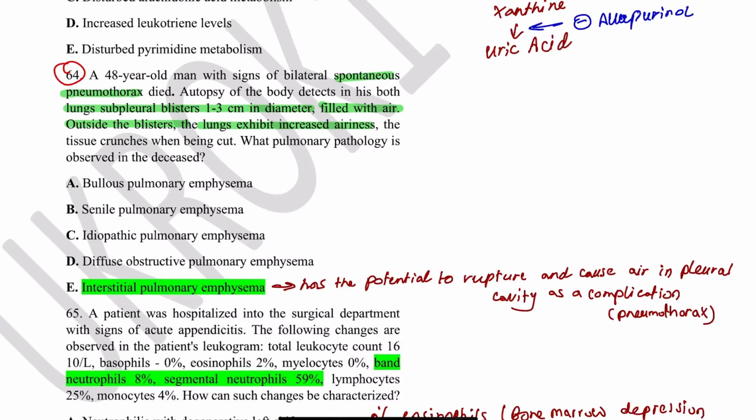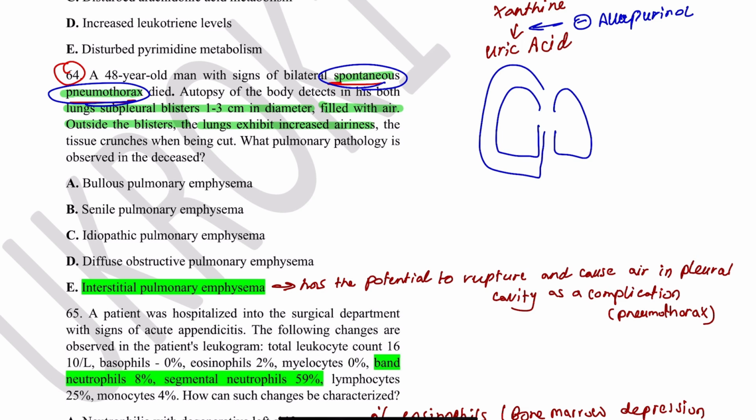Okay, this question also has a little bit of doubt in it. Someone with signs of bilateral spontaneous pneumothorax. So, spontaneous pneumothorax is a pneumothorax without any trauma. First of all, this is the lungs, this is the pleural cavity around the lungs. The pneumothorax is presence of air inside the pleural cavity.